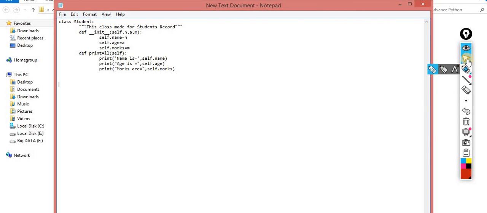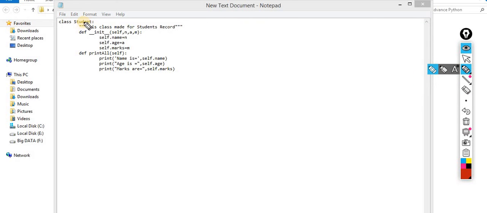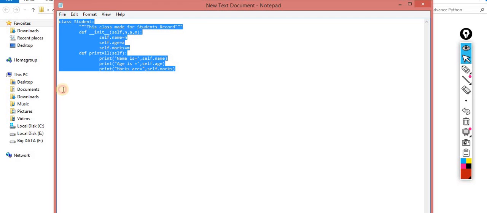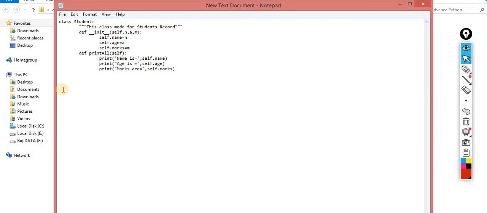Now this is the definition. This entire thing becomes the blueprint of a class. So I make a Student class. Let me do the practical first, then I will come back to these theoretical things, so don't worry. So what is the next step? The next step is, whenever you are supposed to use this class, you have to create the object. So I am making object 1, that is Ram.